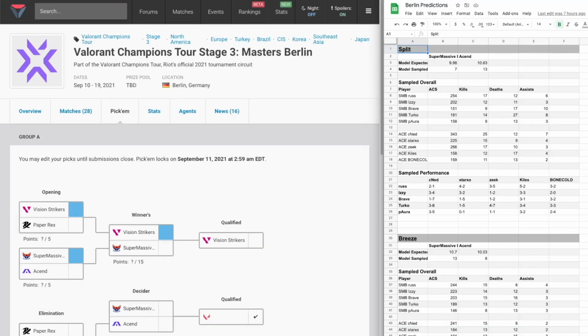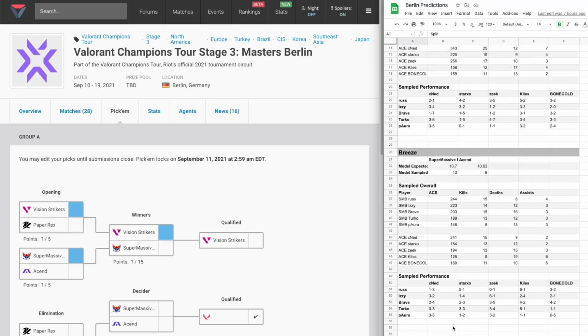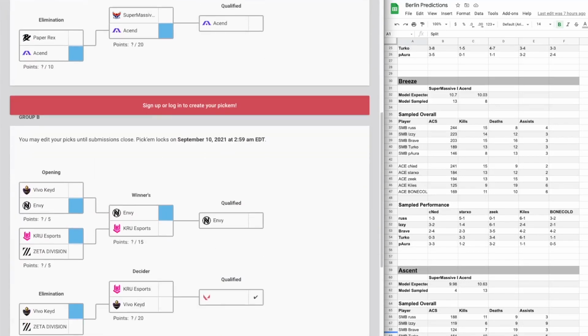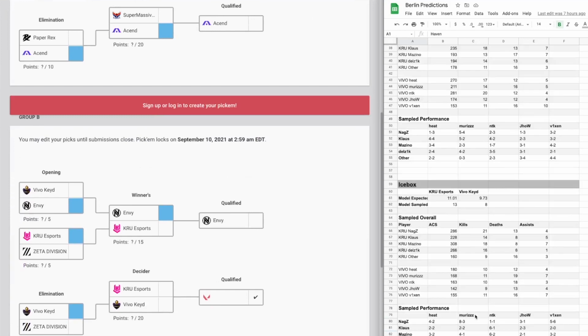In Group A, we have the SMB Ace rematch. Ascend takes this game 2-1 with a monster series from CNET. In Group B, we have Crew edging out a 2-1 series off of a great performance from Nags in Game 3.